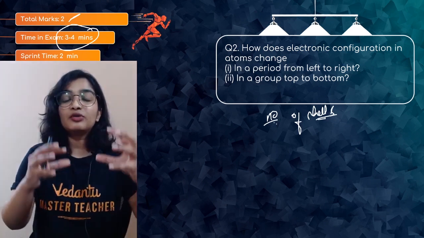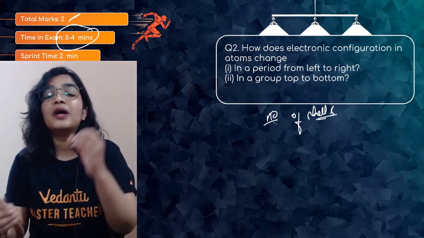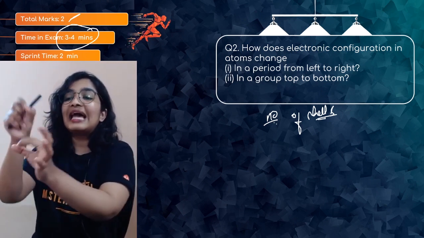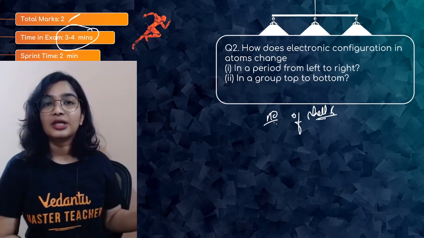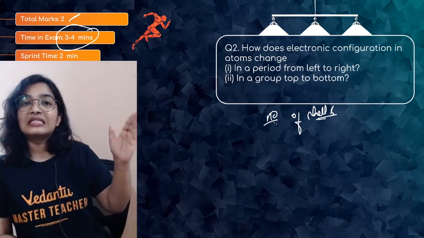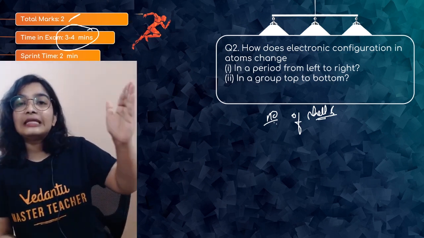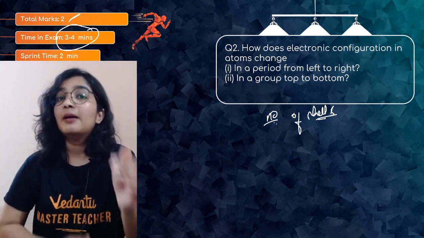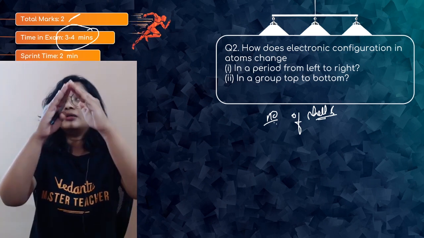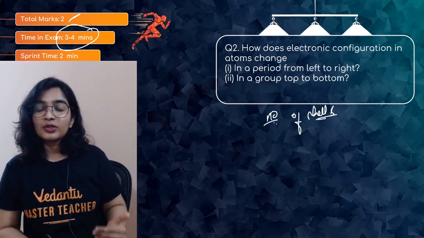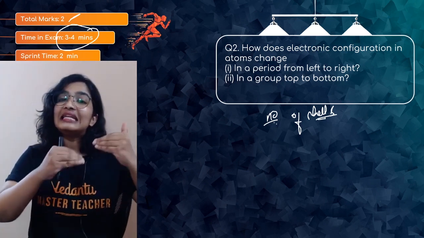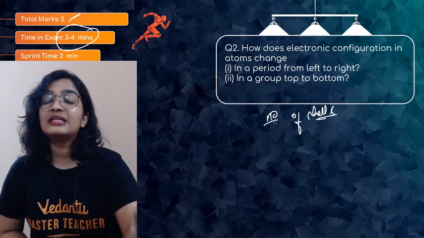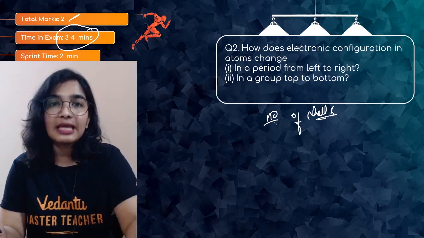Even though the number of shells remains the same, when you go from left to right, electrons are being added to the valence shell. So you can see a gradual increase in the number of electrons in the valence shell. But when you go down a group, there will be an increase in the number of shells, but the number of valence electrons remains the same.